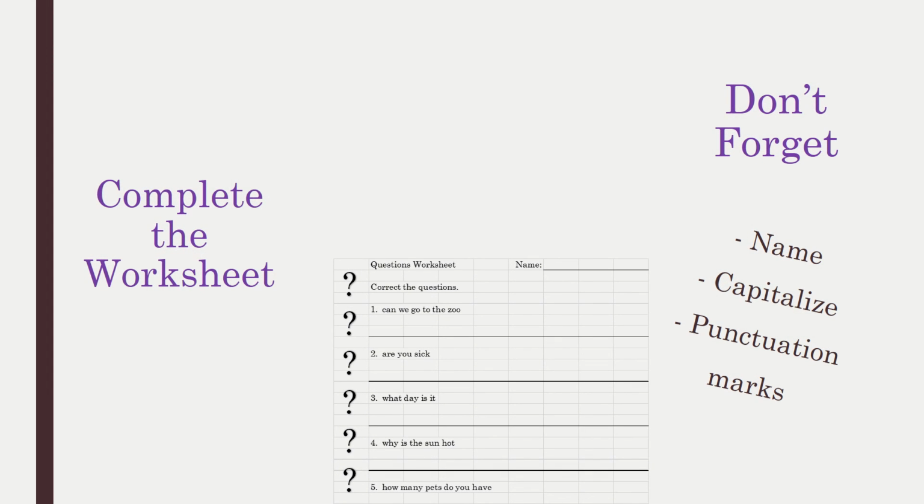Now that we have learned about questions, we will be able to write them properly with capital letters at the beginning and question marks at the end. Now you can have a chance to use this information to finish your question worksheet. You can use what we have learned about writing questions to complete it. Don't forget to put your name on it, and remember, all questions have a capital letter at the beginning and a question mark at the end.